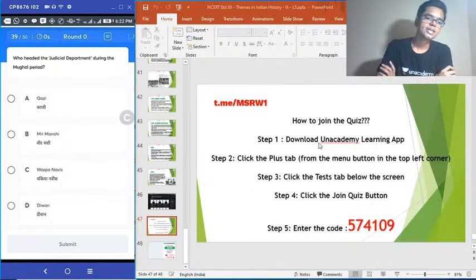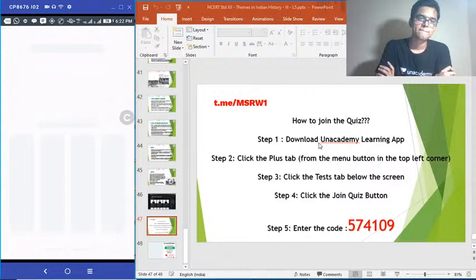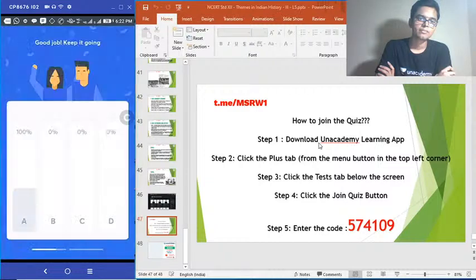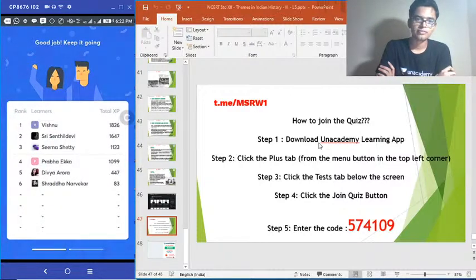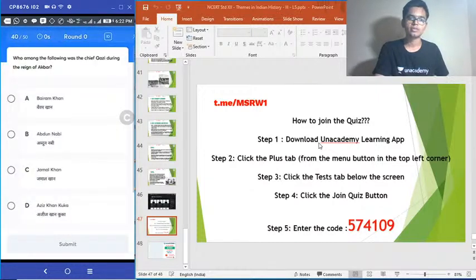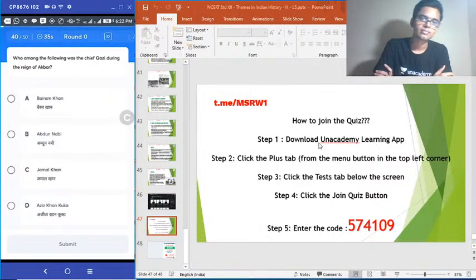Time is up. So what is the answer? How many got that? Option A. Okay, majority went for it and it is correct. Option A. Alright, now 4000 plus scores are there. Very good. Divya joined later, so it's fine.